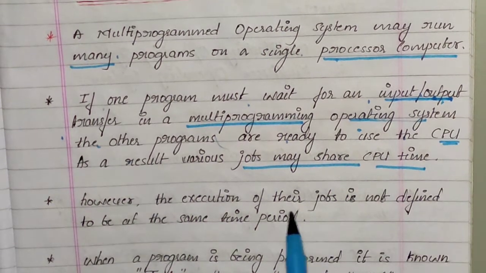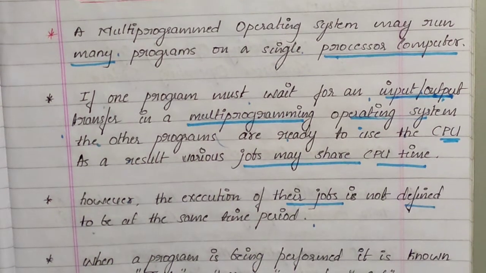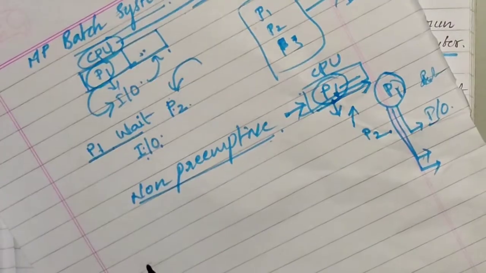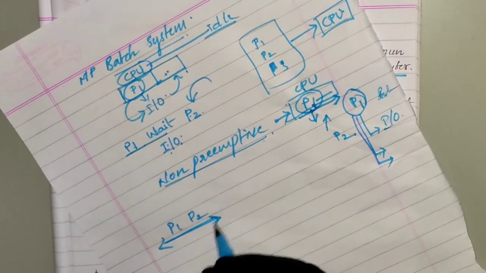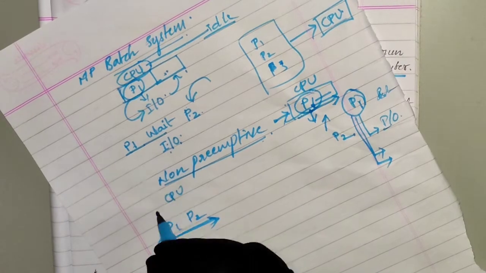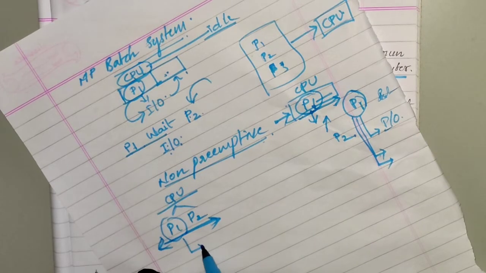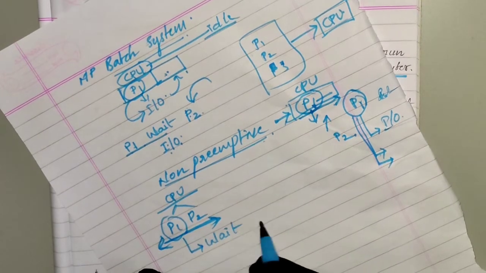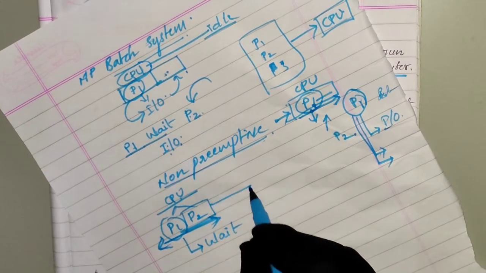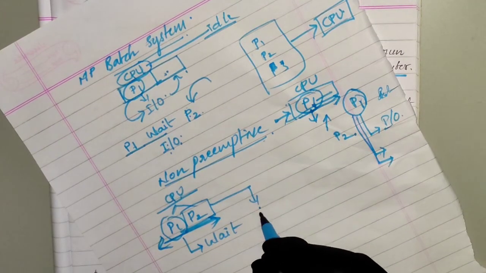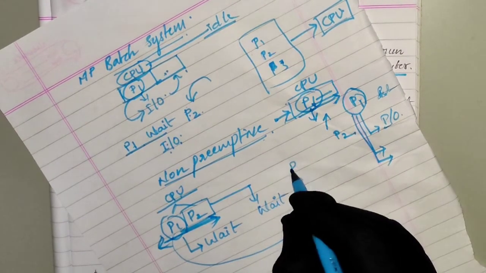However, the execution of their jobs is not defined to be at the same time period. So execution will not be performed at the same time. P1 and P2 will not work simultaneously, not at a time. CPU will not execute both programs at a time, but when P1 is executing and goes under wait, then P2 will be brought into the CPU for execution. Then after some time P2 will go for input output wait, and P1 can again enter the CPU.